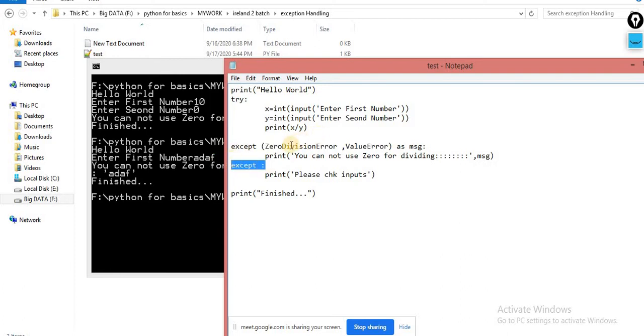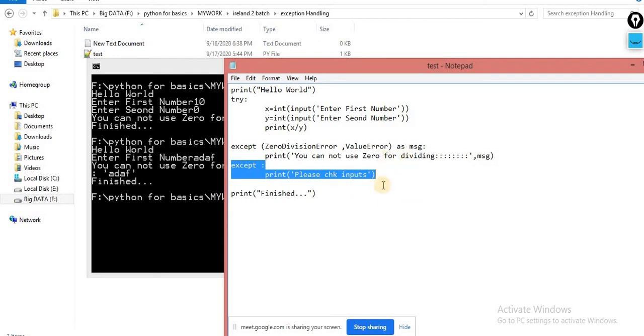If the error is something else, for example key error or file not found error, then this default block will be executed. Or you can say try with except handling multiple errors in a single line. So you can pronounce these things like that.